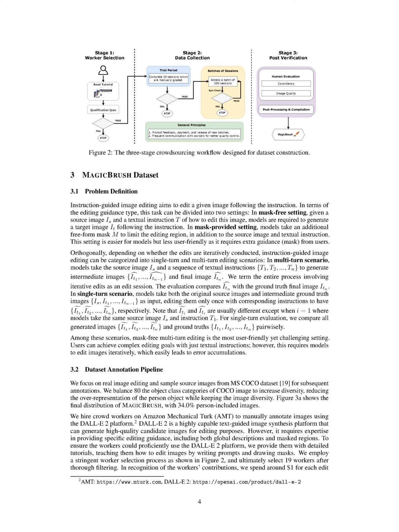We have a rigorous selection process, as illustrated in the provided figure, and after careful screening, we chose 19 workers for the task. We appreciate the efforts of our workers and thus, we allocate around one dollar for each edit turn. This amount covers the payment for the worker and the platform fees for DALL-E2. The workers interact with DALL-E2, using a variety of prompts and masks until they achieve the desired outcome, i.e., the target image.